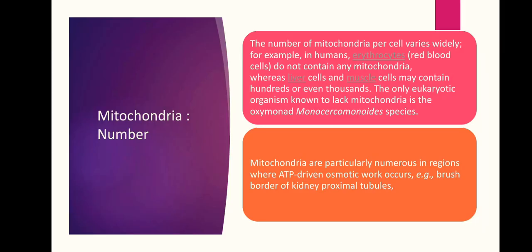What is the number of mitochondria per cell? It varies as per their metabolic activity. For example, human RBCs do not have any mitochondria, whereas liver cells and muscle cells may contain 100 or even thousands of mitochondria. The only eukaryotic organism to lack mitochondria is the oxymonad, a monocellular species. Mitochondria are particularly numerous in regions where ATP driven activity takes place. Maybe a sperm cell contains so many mitochondria, which give it energy to travel through the female reproductive tract.